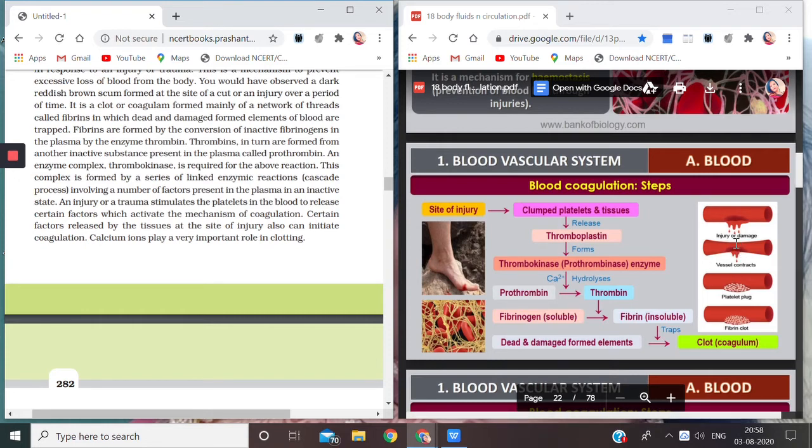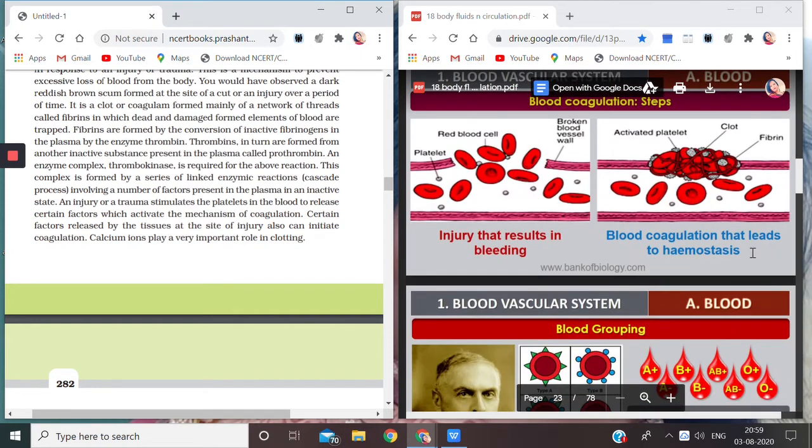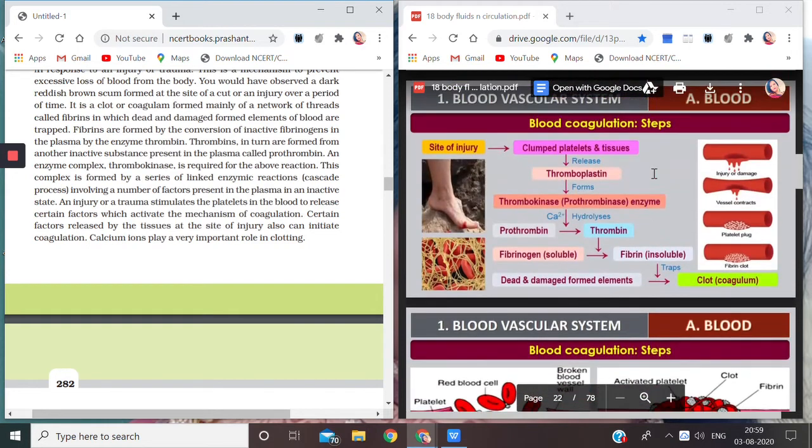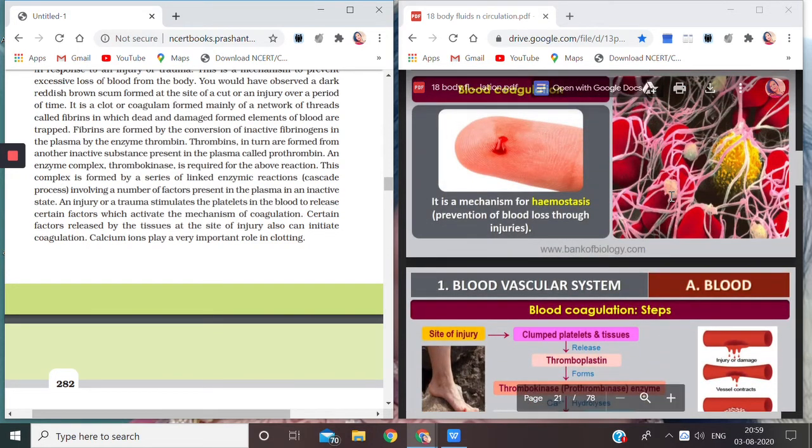But after the plug has been formed, again the blood vessel has come to its original shape. Why? Because due to clotting, hemostasis has occurred, which is the equilibrium of osmotic pressure on both sides, inside the vessel and outside the blood vessel. So this was about blood coagulation or clotting of blood along with platelets and thrombocytes. Along with clotting of blood, you should also say that this clotting mechanism not only prevents the loss of blood through injuries, it also helps to maintain homeostasis. Okay, thank you.